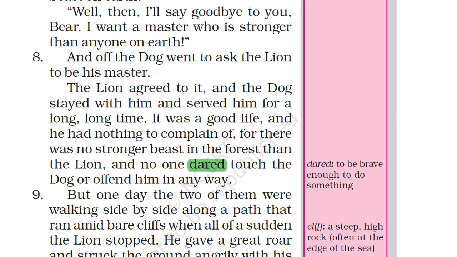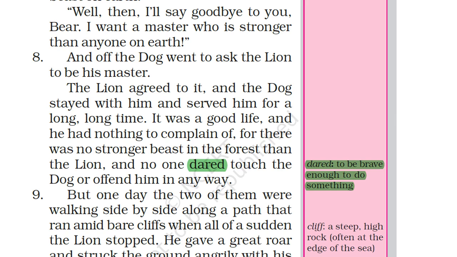Dare means to be brave enough to do something. No one can scare him. That we call daring. So no one can do anything to the dog, and offend means any offense, like if the dog might have stolen something, that kind of offense also no one can do. That much was the dog's power now. Because he was serving the lion, no one dared to touch that dog and no one offended him anyway.